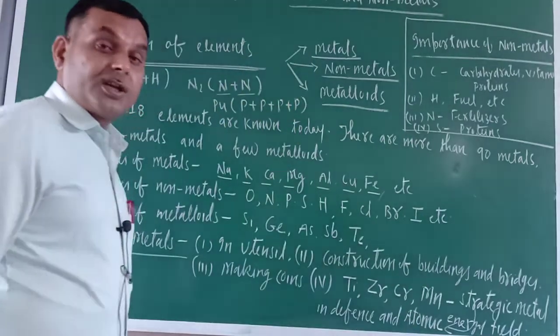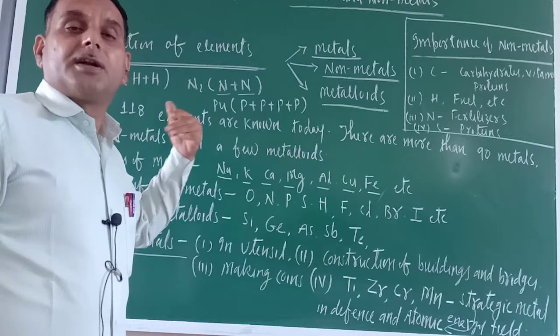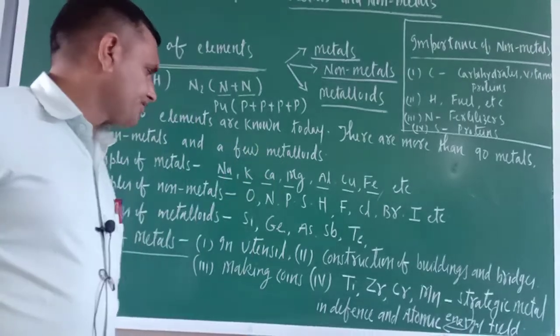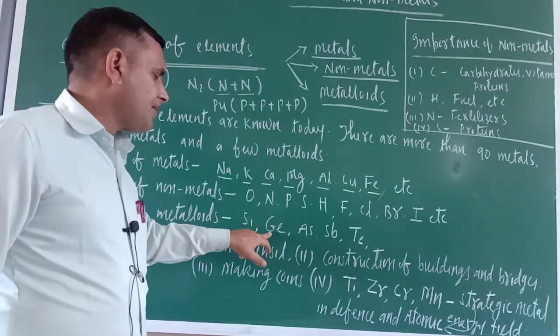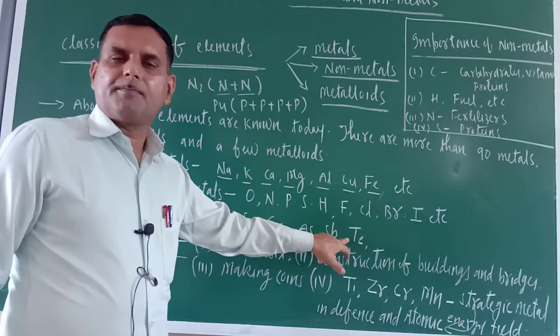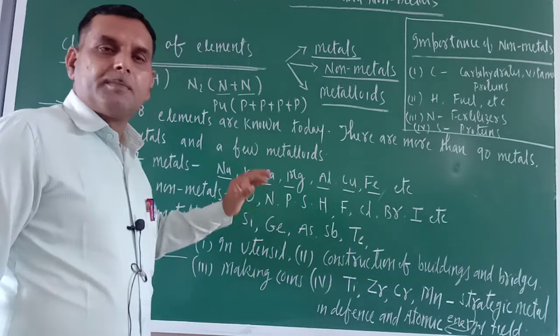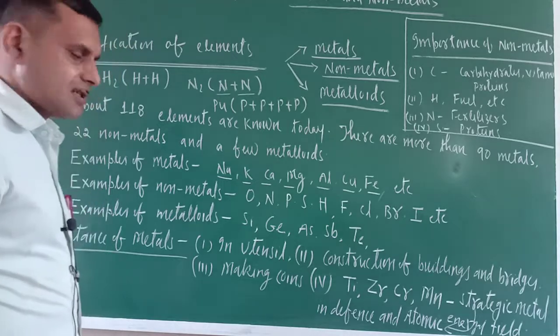How can we say that these are non-metals? We will elaborate. Examples of metalloids: silicon, germanium, arsenic, antimony, tellurium. These are metalloids because they exhibit the properties of metals as well as non-metals.